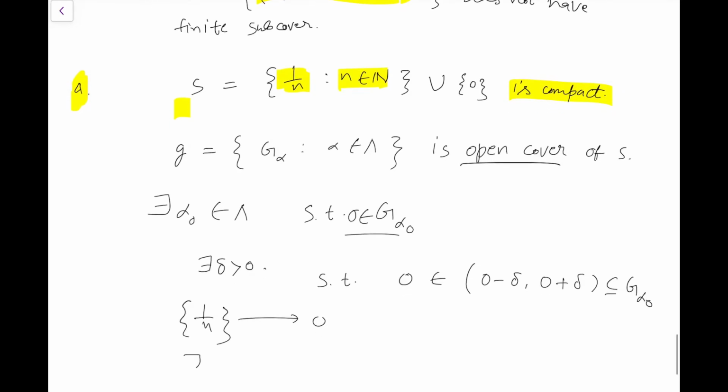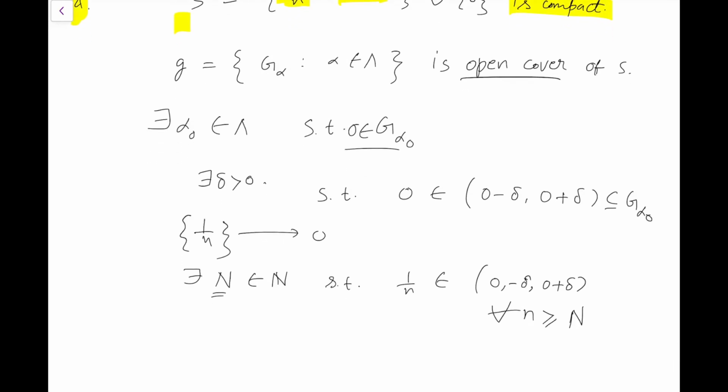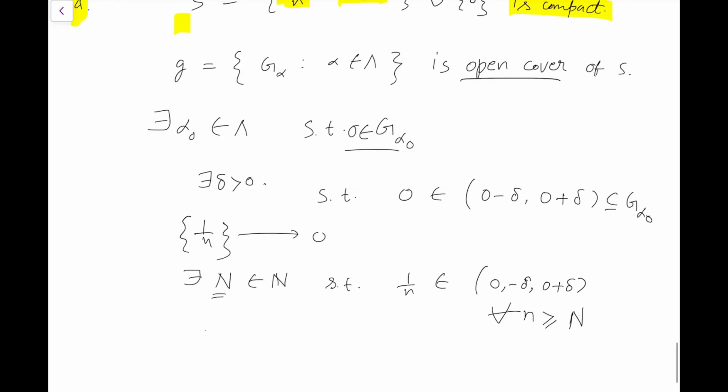That means there exists a natural number, say capital N, such that 1 by n belongs to (0 minus delta, 0 plus delta) for all n greater than or equal to the natural number capital N. So we see that for all n greater than or equal to N, 1 by n belongs to G alpha naught, because this interval is a subset of G alpha naught, right?